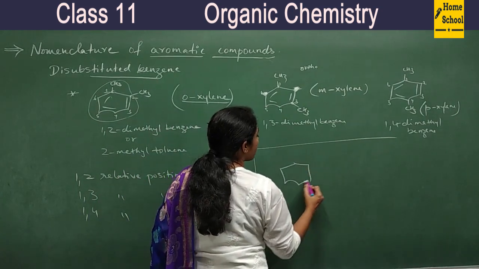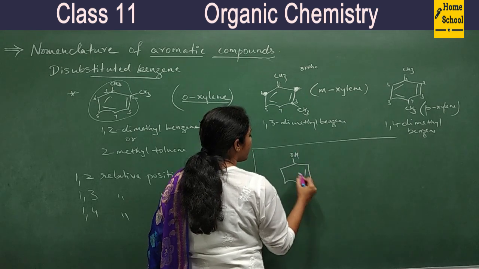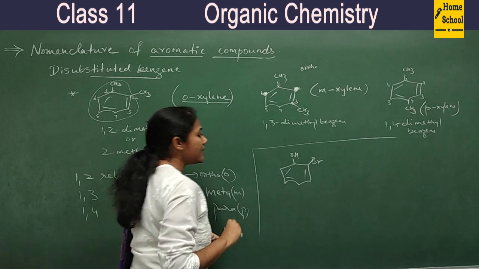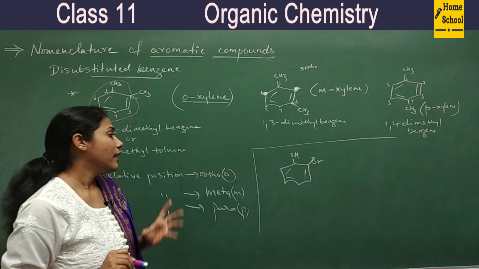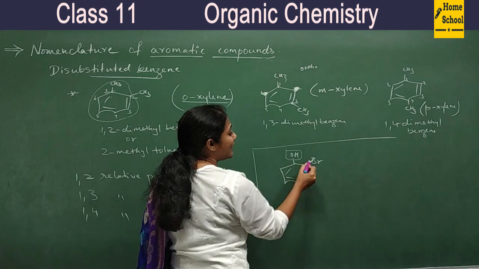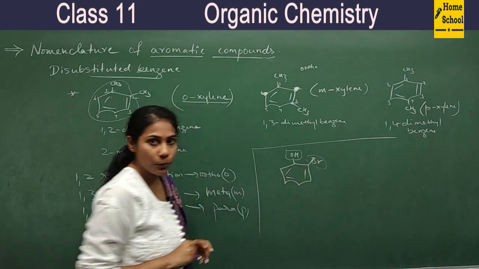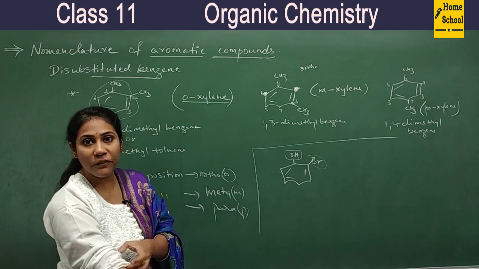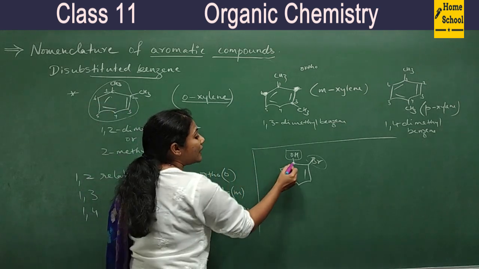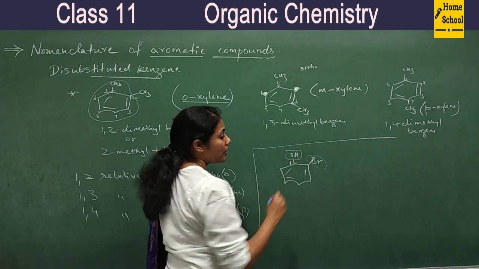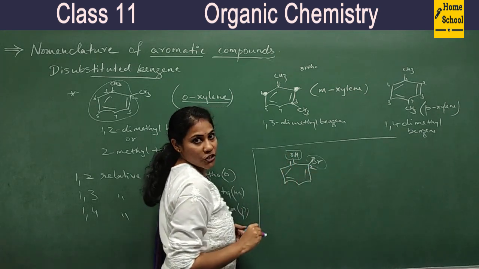You see this OH, Br. So what is the IUPAC name here? Definitely this is a functional group and this is a substituent group, isn't it? So the functional group should be given more preference. So the carbon having the functional group will get number 1 position, and this will get number 2 position.